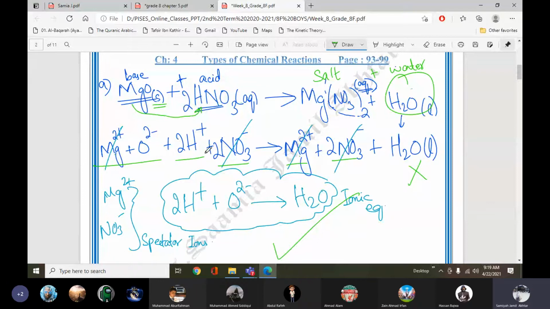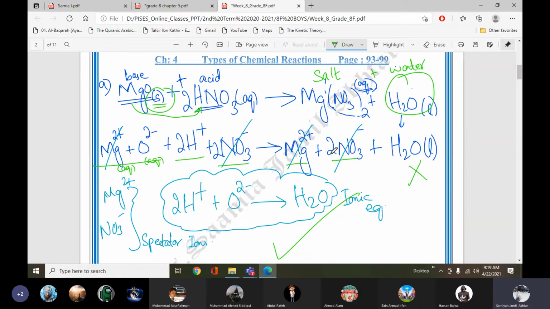Please remember that all of these ions are aqueous, because only in water will they split. Although magnesium oxide is a solid, when it splits into its ions, it becomes aqueous. Its state changes because when it is dissolved in water, it splits.